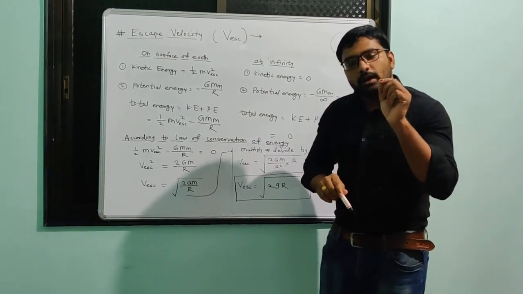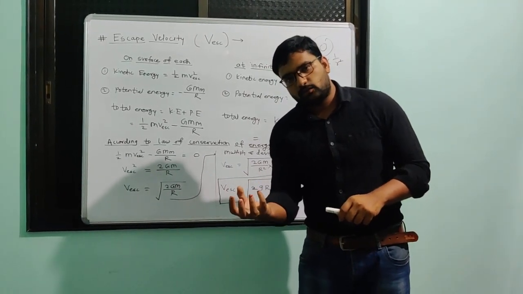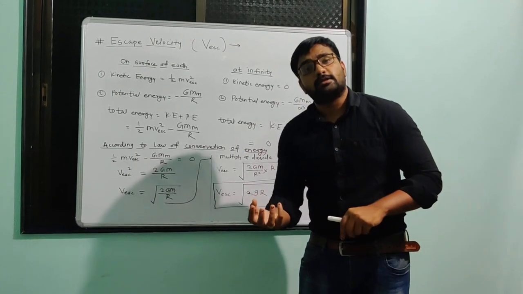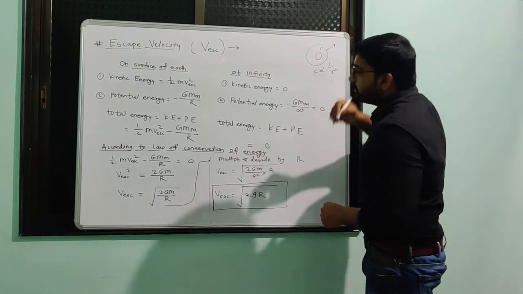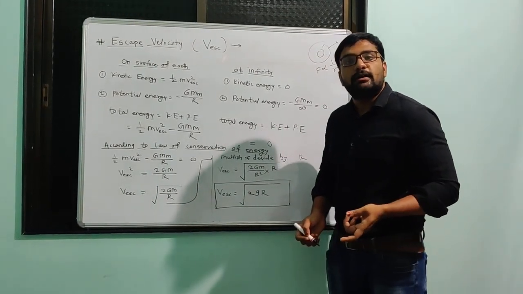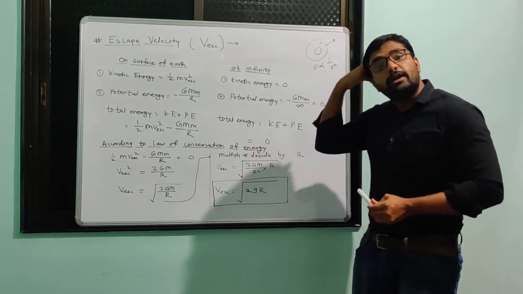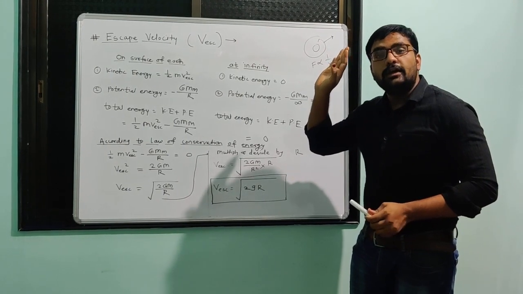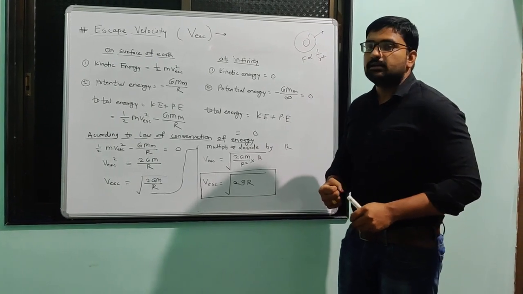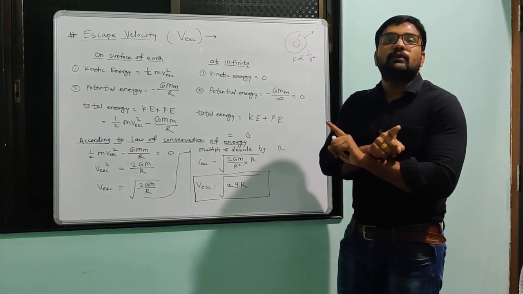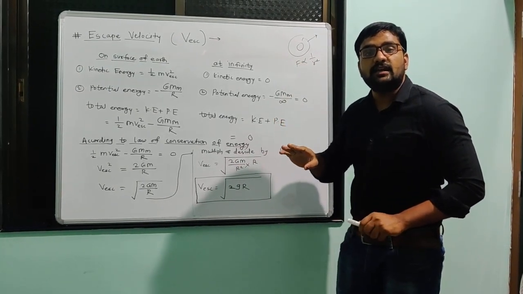At one particular initial velocity, if I throw that stone with some minimum velocity, it will go above Earth's gravitational influence. It will cover the range of Earth's gravitational influence, meaning it will go to infinity. By applying that minimum velocity, Earth will not apply gravitational force on it. It will go outside the Earth's gravitational influence.